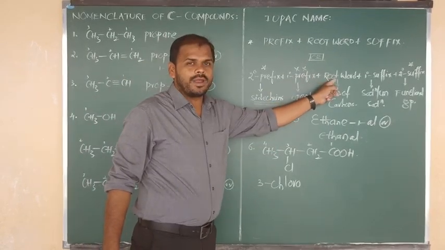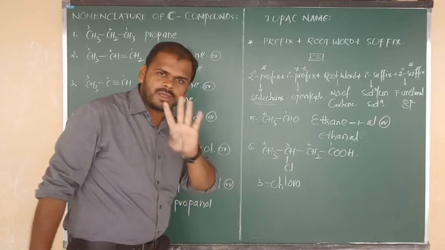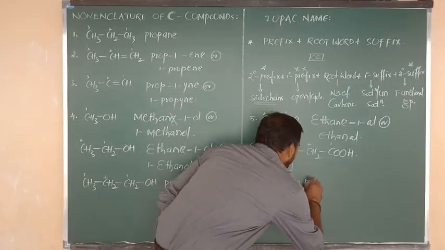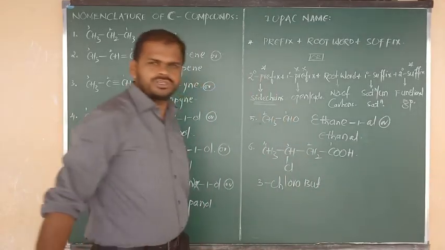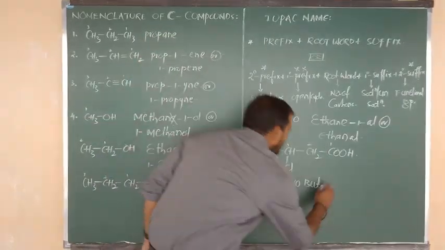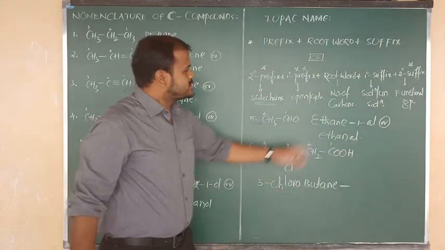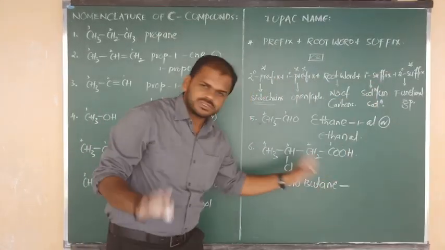Next one is the root word. It indicates the number of carbons. In total, how many carbons are there? 4. 4 means the root word is but. Between all the carbons we can see only single bonds. Single bond is nothing but ane. So ane means saturation; unsaturation is also covered.